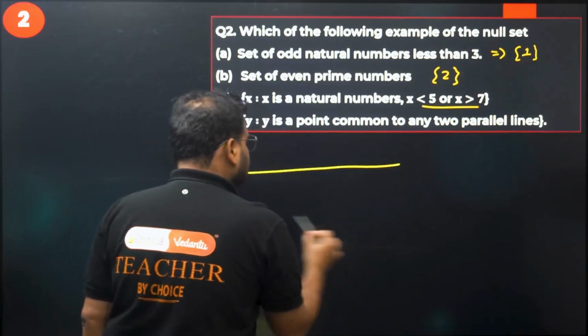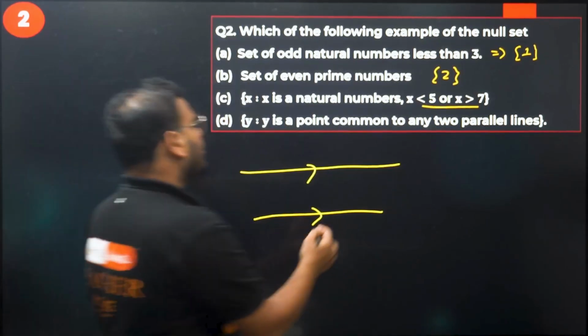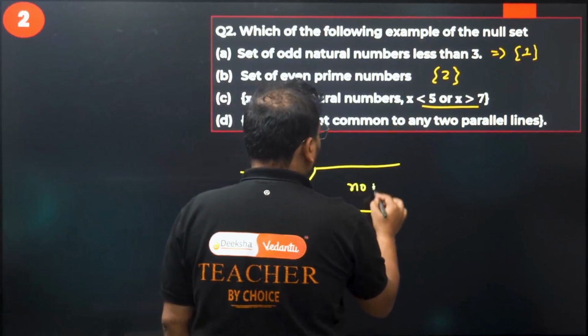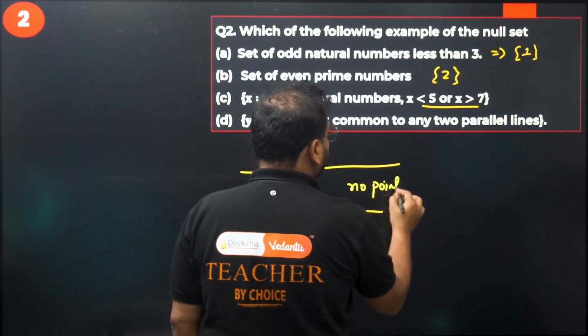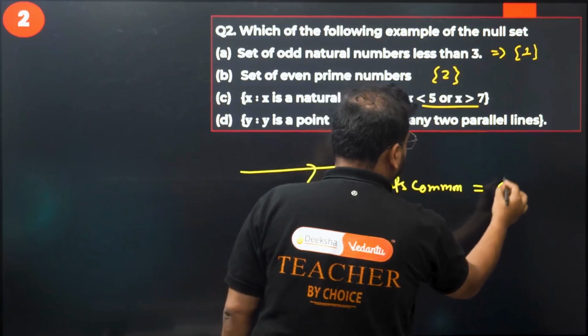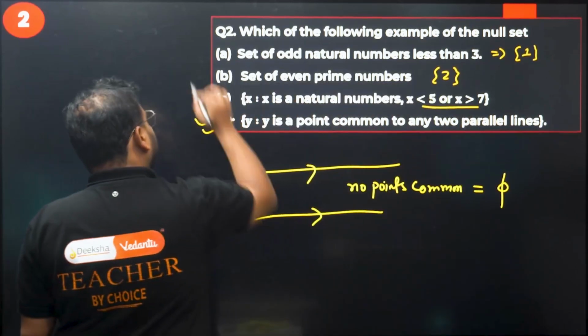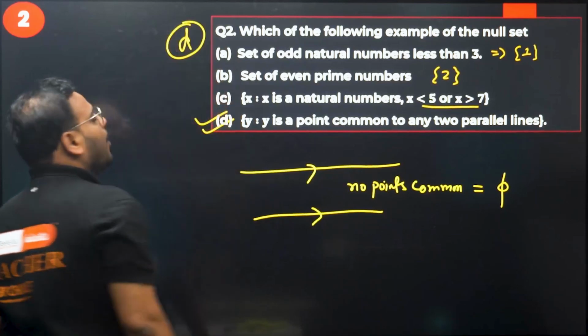Parallel lines: is there any common point? No points are common, which simply means the null set. So the correct option is option D.